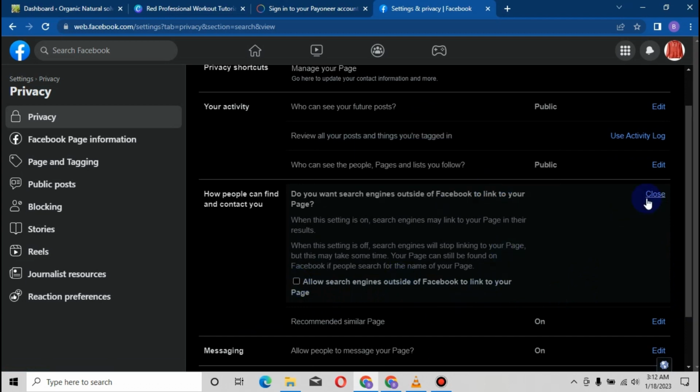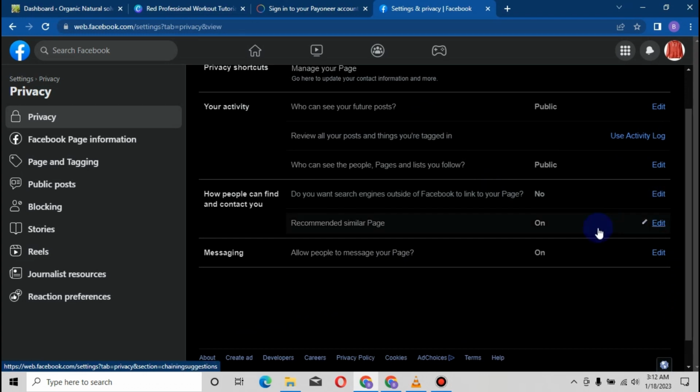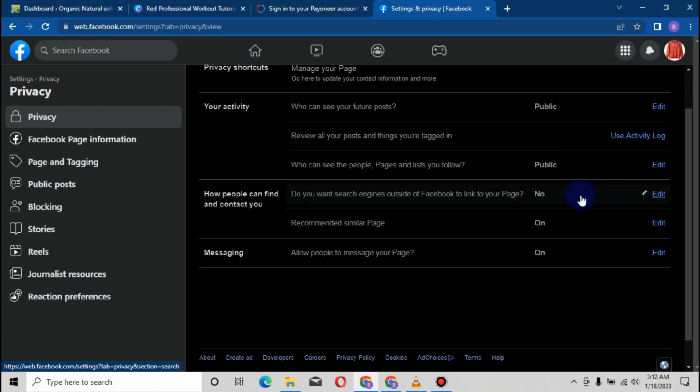So that your page will not be so open to the public, and allow Facebook to start disturbing it. Actually, I've seen it happen severally. They will disturb your ads just because it is being triggered on search engine, and they would want to know what this ad is all about. And if you just want to use it for running ads, strictly on your ads, my guys, you have to turn that off so that you'll be more secure and safe from too much disturbances and searches and what have you, right?